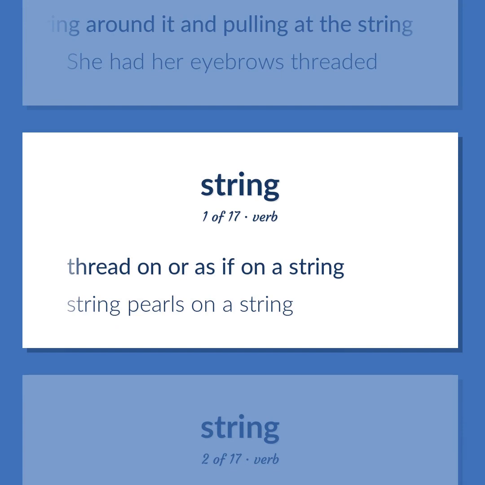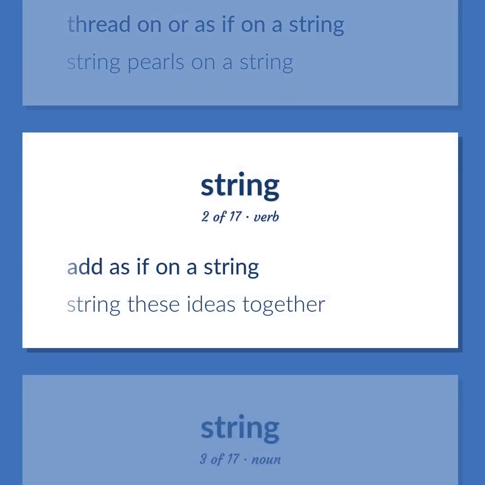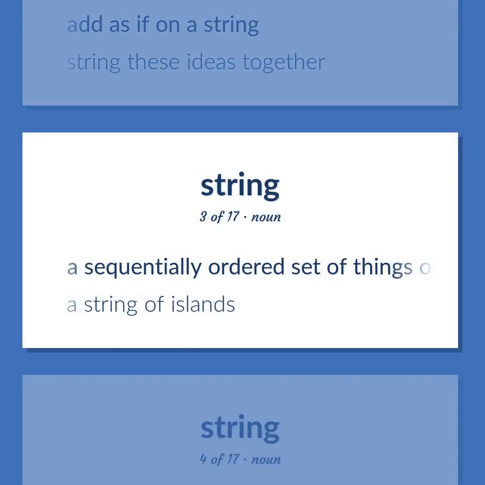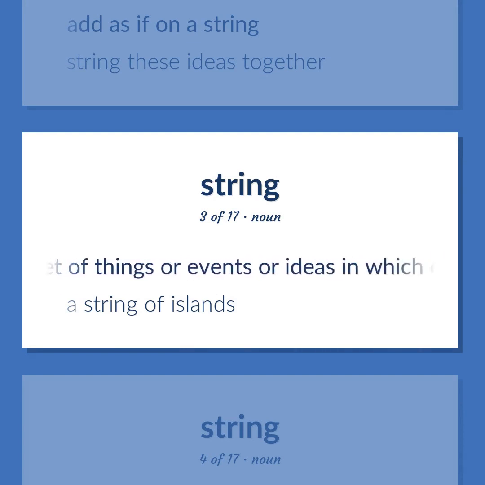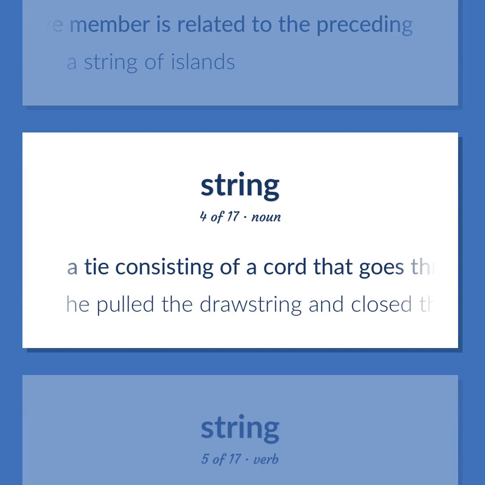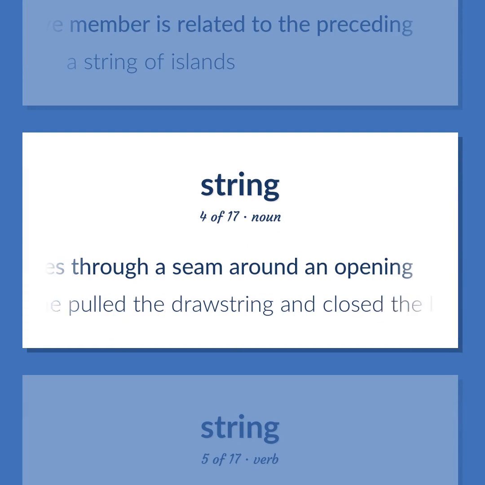Thread on or as if on a string. String pearls on a string. Add as if on a string. String these ideas together. A sequentially ordered set of things or events or ideas in which each successive member is related to the preceding. A string of islands. A tie consisting of a cord that goes through a seam around an opening. He pulled the drawstring and closed the bag.